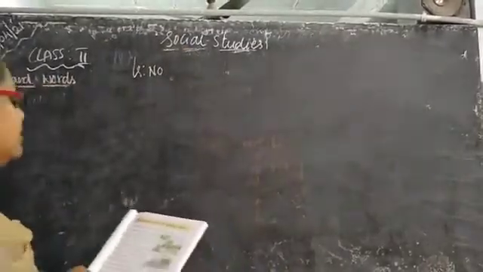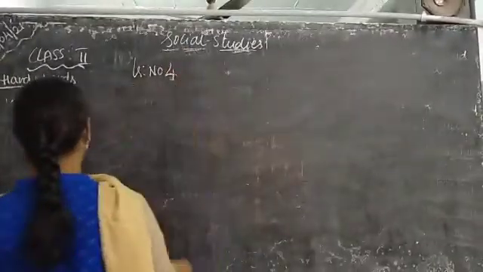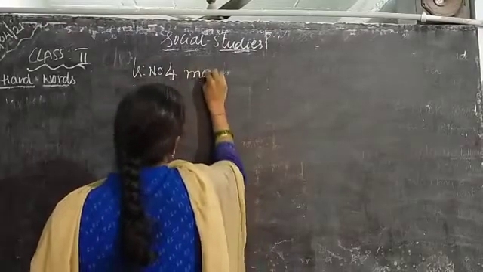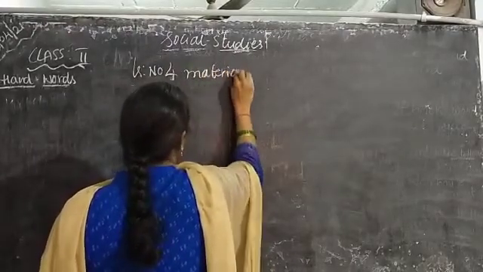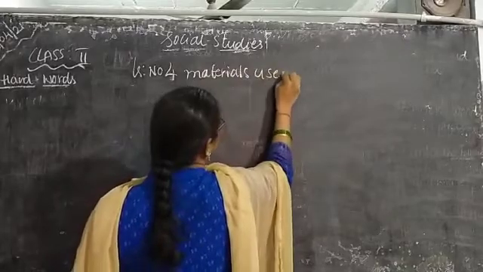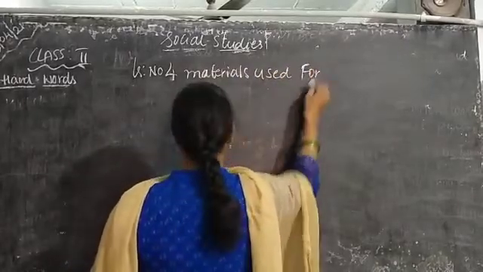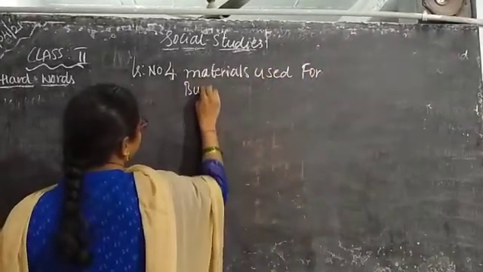So, fourth lesson. What is our fourth lesson in class? Materials. Material used for building houses.